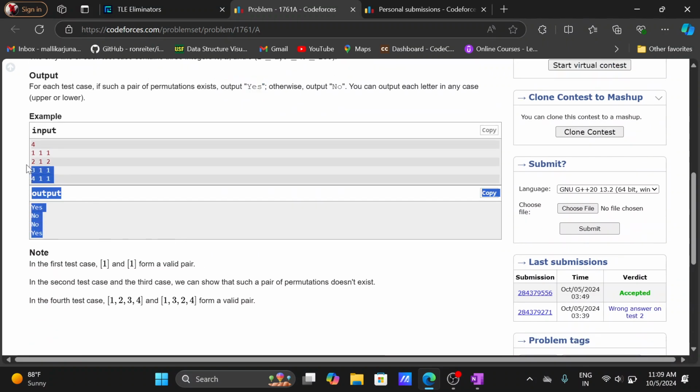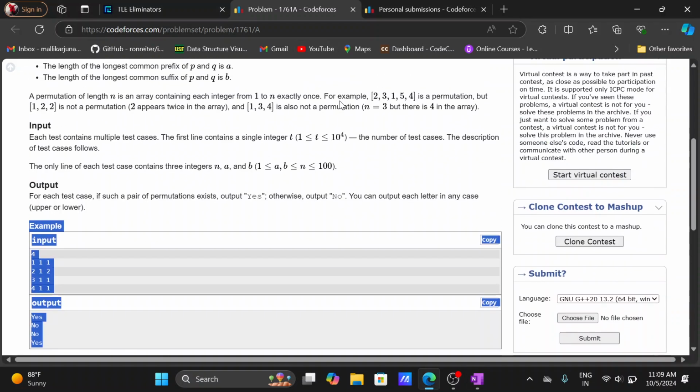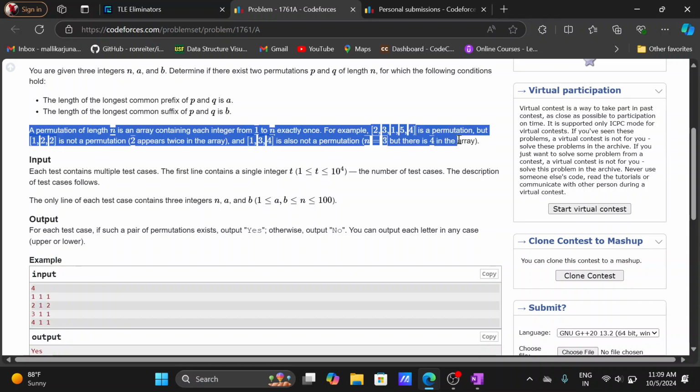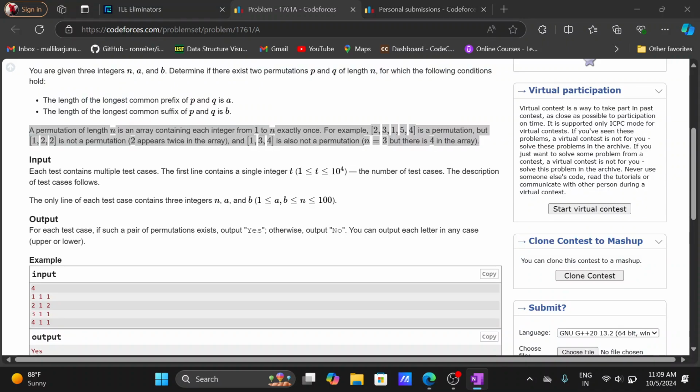Let's go with the method that we followed earlier. With the help of test cases, we have to understand the problem, which makes it easier to write the code. It is really important to know the definition of a permutation.